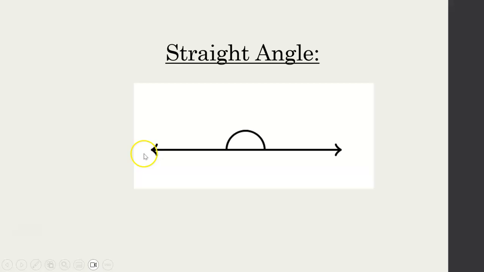Straight angle then. So if I have a straight line, there is actually an angle there. It's here. And there's also an angle on this side. But this angle here, how much is that? Well, think about it. This is half a circle, yeah? It's not the full revolution we were talking about. It's only half of it. So what's half of 360? Well, it's 180. That's how many degrees is in a straight angle.